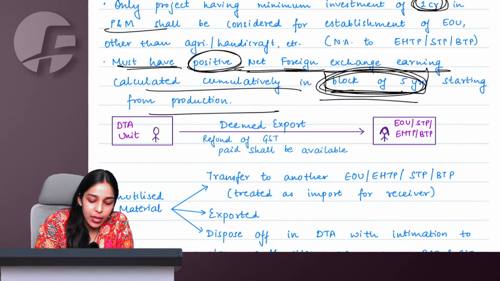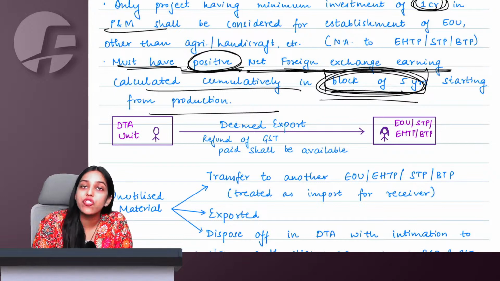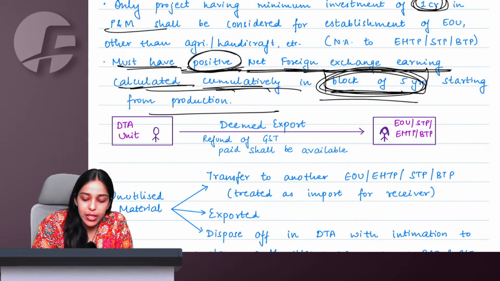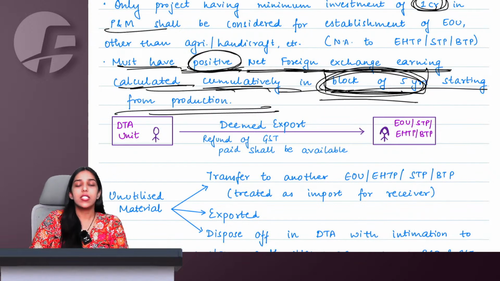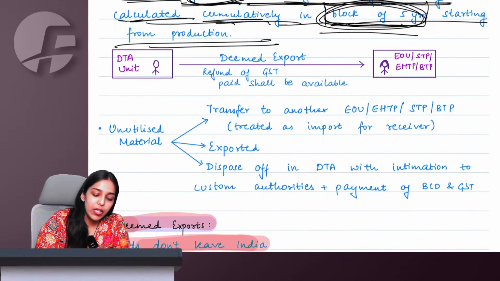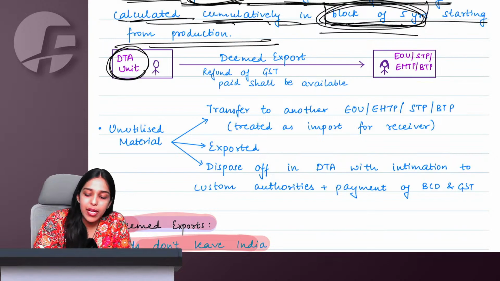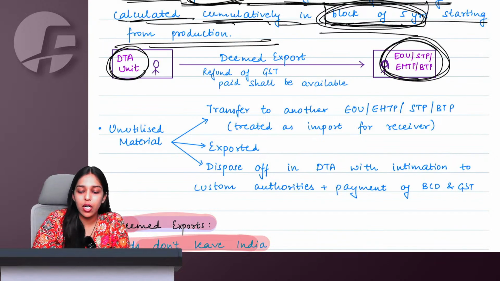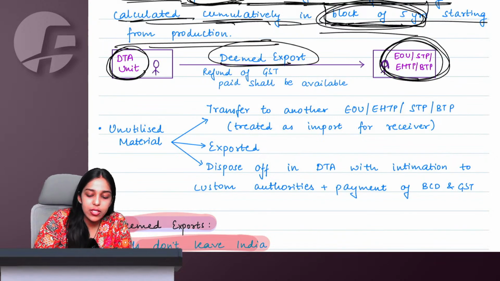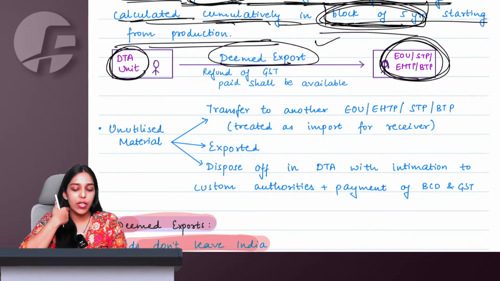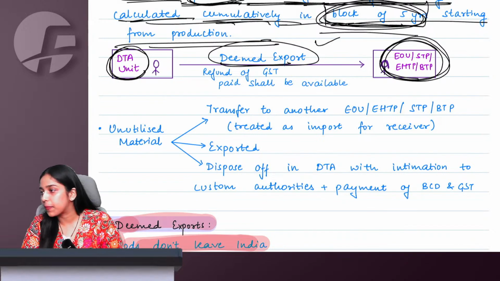So we say you must have positive net foreign exchange earning calculated cumulatively in a block of 5 years starting from production. Even if these DTA people, normal domestic tariff area people, supply something to EOU, EHTP, STP, BTP, then also it is considered as deemed export and we also get a refund of all the GST paid.